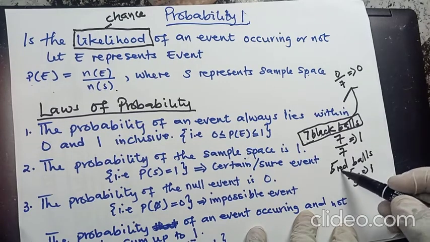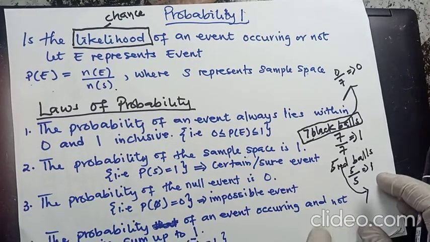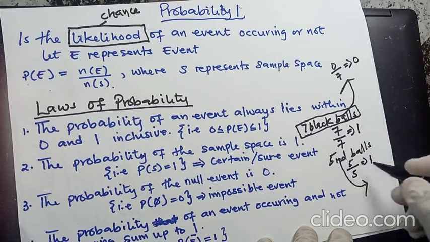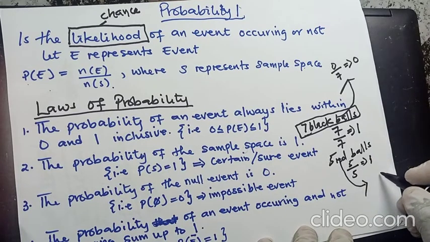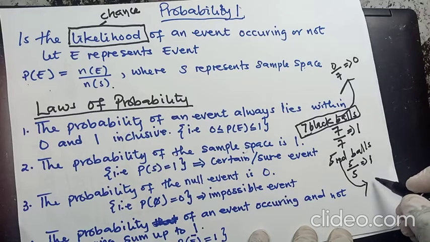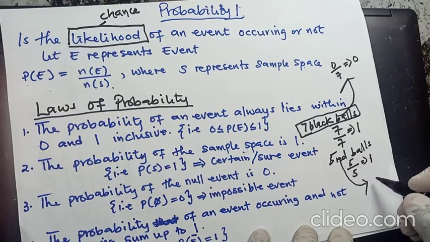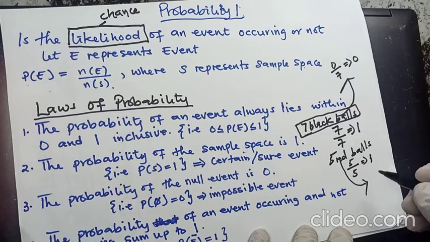Again, let me use this one. So here we have 5 red balls, and we want to find the probability of selecting a green ball. Now, do you have a green ball there? No. But we want to select a green. So when you're about to select a green ball, we don't have a green ball. So the chances there is 0.